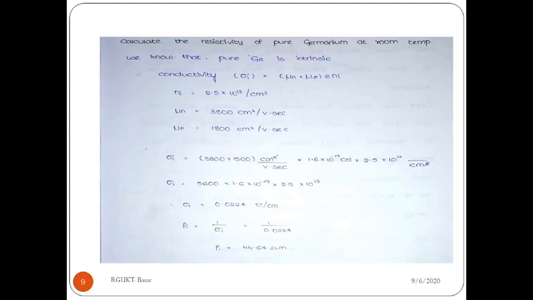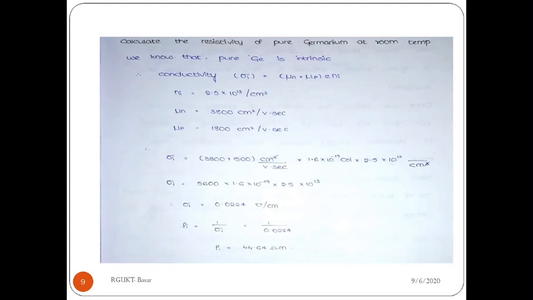Problem: calculate the resistivity of pure germanium at room temperature. We already know the standard values: intrinsic carrier concentration of germanium ni equals 2.5 into 10 power 13 per centimeter cube, mobility of electron is 3800 centimeter square per volt second and mobility of hole is 1800 centimeter square per volt second.